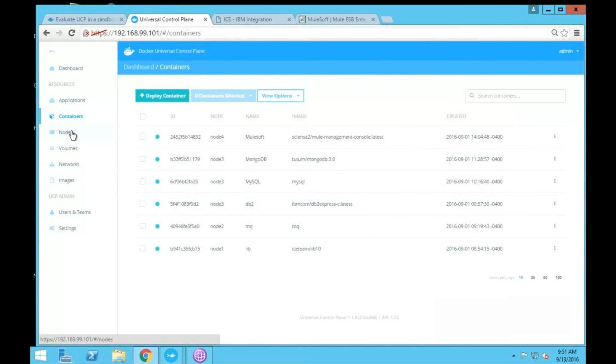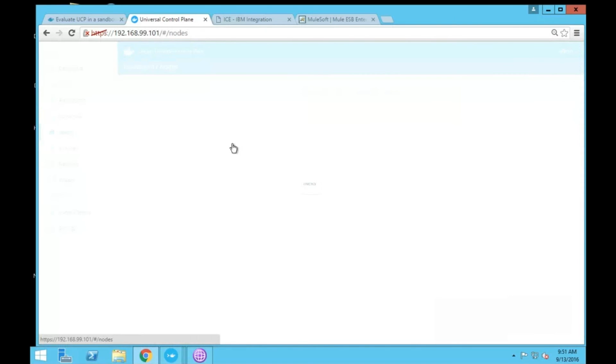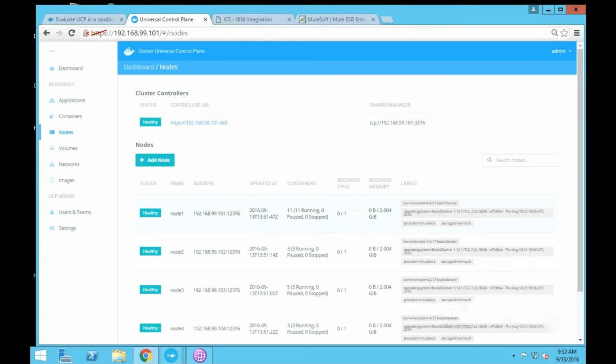And also we can create number of nodes. And here, if you see, I have created 4 nodes, and we can see here how many containers are running and how many are paused and how many are stopped. And also we can see how much CPU is allocated and memory is allocated. We can manage everything in one single dashboard.